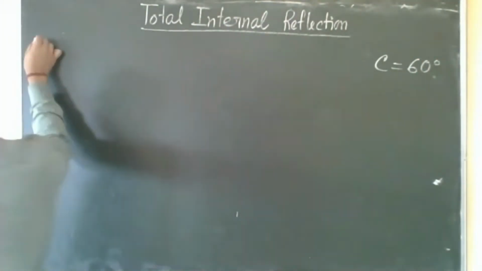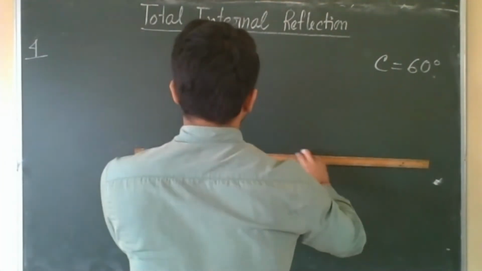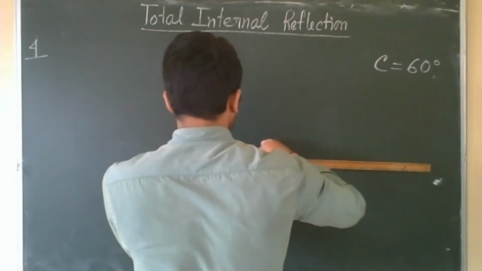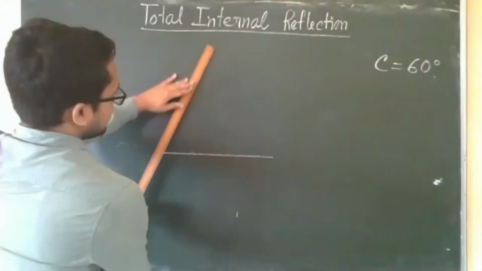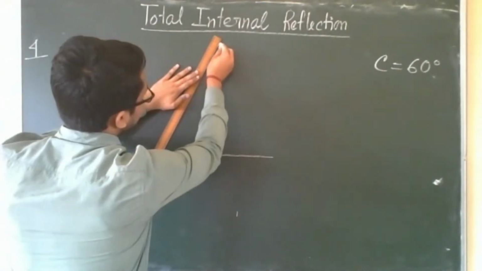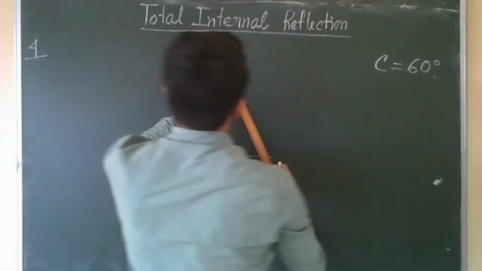Which kind of prism? Equilateral triangular prism. Nicely you will draw again and again. You know how to draw an equilateral triangle, right? So nicely you will draw.